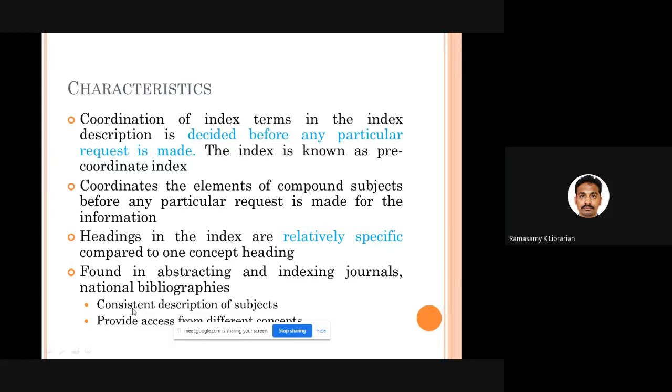Whenever the coordination of concepts, the joining together of various subject headings, takes place before the arrival of the user. Before somebody comes and requests some information, you decide: these are the words I am going to use to describe the subject of this particular book. You fix the terms and the order even before somebody comes to your library with a request.